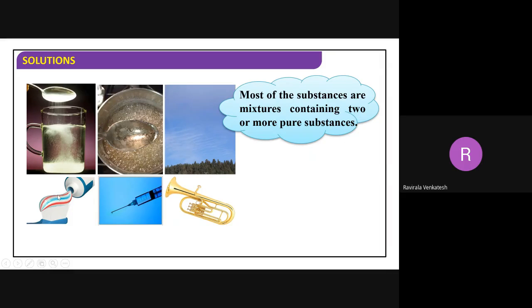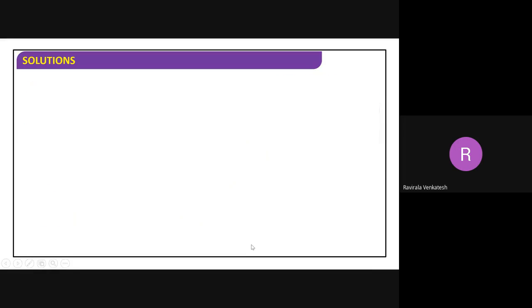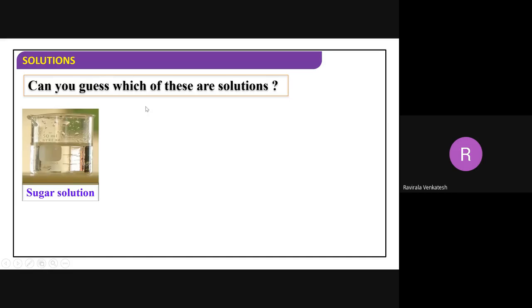Here if you observe the molten state, many substances were added. To make this aqueous solution, we added some salt. We have taken a mixture something like this. Air is a mixture actually. Now can you guess which of these are solutions?